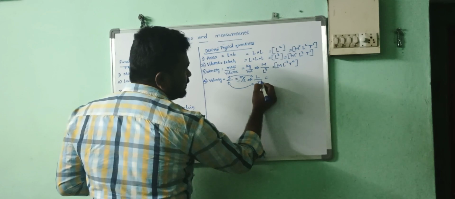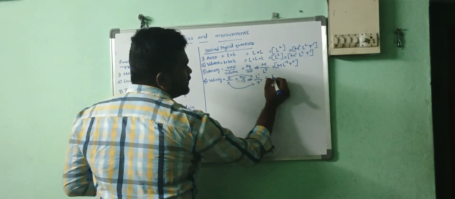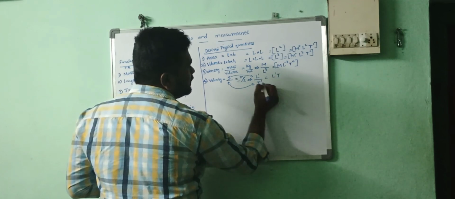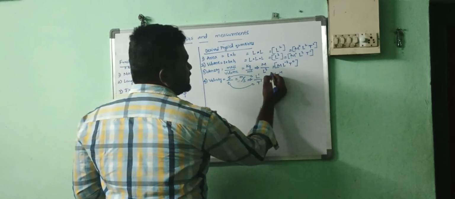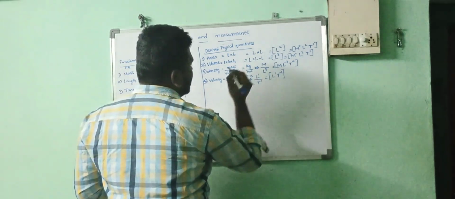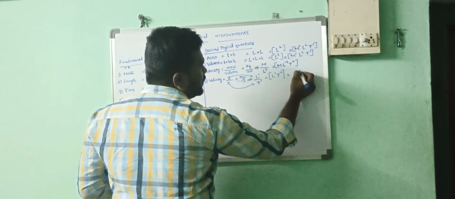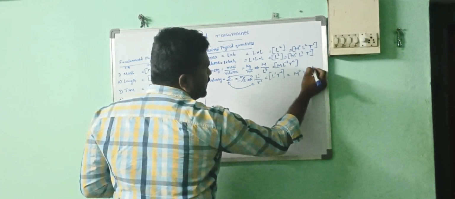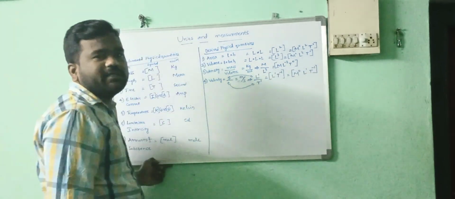T power what here? 1. L power 1, T power... When you are sending to the numerator, it will become minus. So, this is the dimension of the velocity. And in another way, m power 0, L power 1, T power minus 1. Because there is no mass, that's why I am writing m power 0.